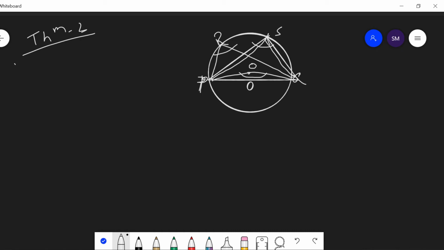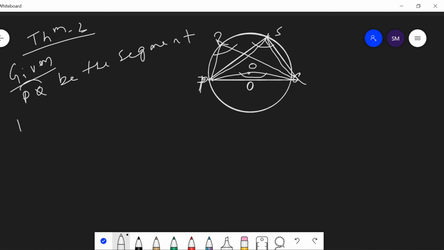This is from the given condition that PQ is the segment, and R and S are any 2 points on the segment.